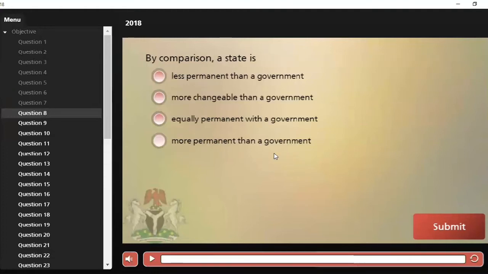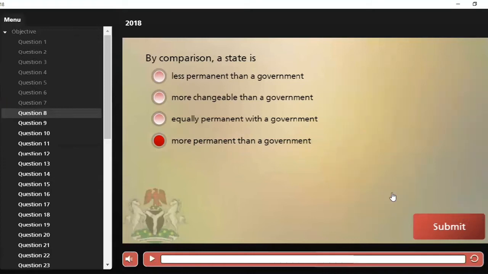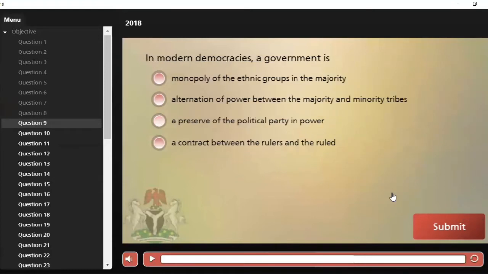Number 8 says, by comparison, a state is A, less permanent than a government, B, more challengeable than a government, C, equally permanent with a government, and D, more permanent than a government. Of course, we know a state is more permanent than a government because government may change, but the state remains. So our correct answer is D. Okay, let's move over to the next question, number 9.